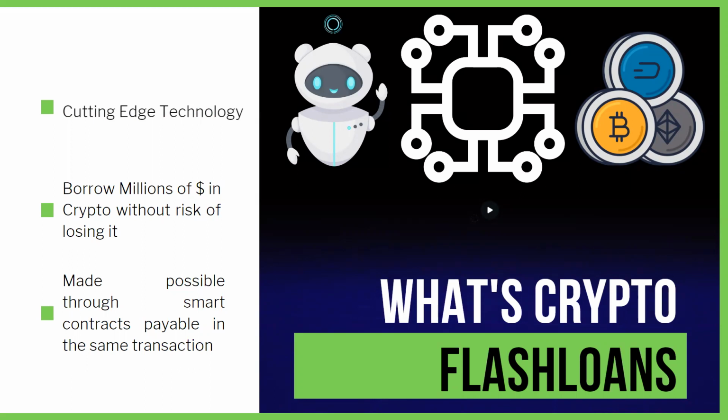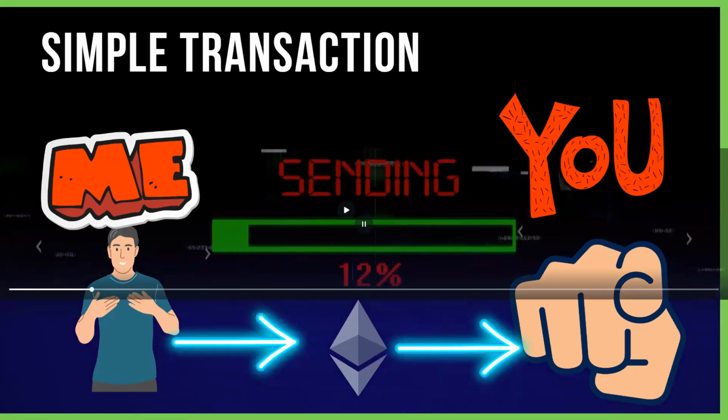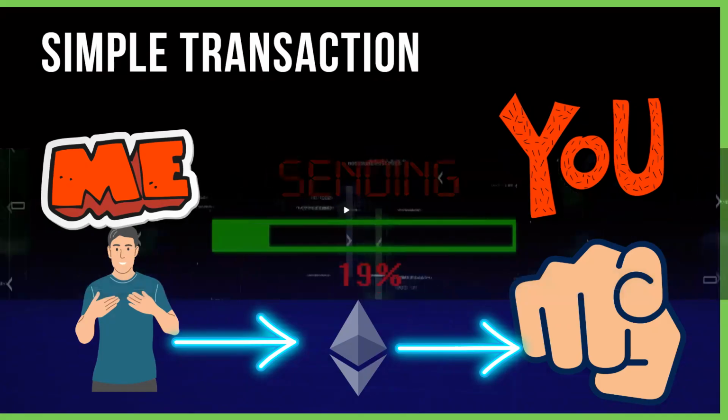Now, if we look at transactions, there are quite a few transactions that one can do on a blockchain, simple transactions and complex transactions. Having a look at a simple transaction, an example of that is me sending you Ethereum.